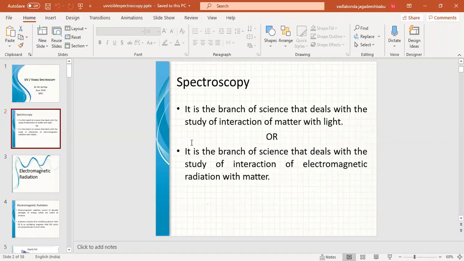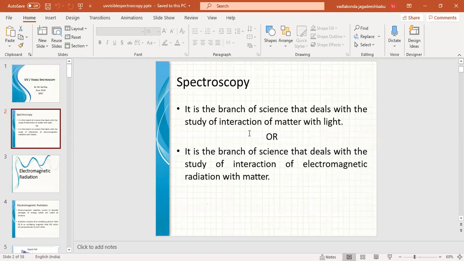So first of all, coming to the definition of spectroscopy, this is the branch of science which deals with the interaction of electromagnetic radiation with matter. When electromagnetic radiation falls on matter, which kind of changes it is going to observe, that we are going to discuss in spectroscopy. So if the energy of the electromagnetic radiation is high enough, then it will lead to the breaking of the bonds also.